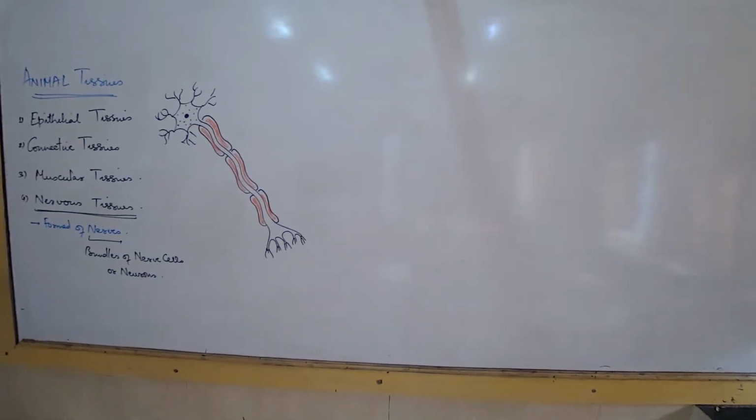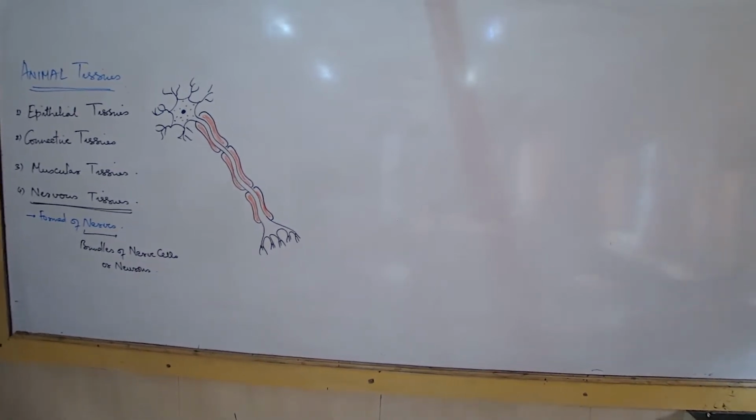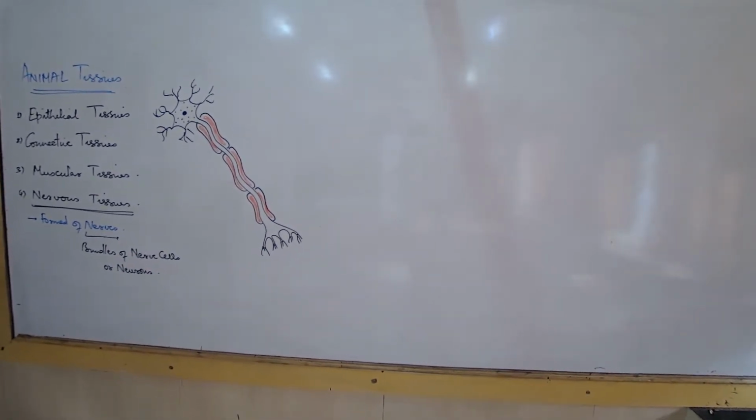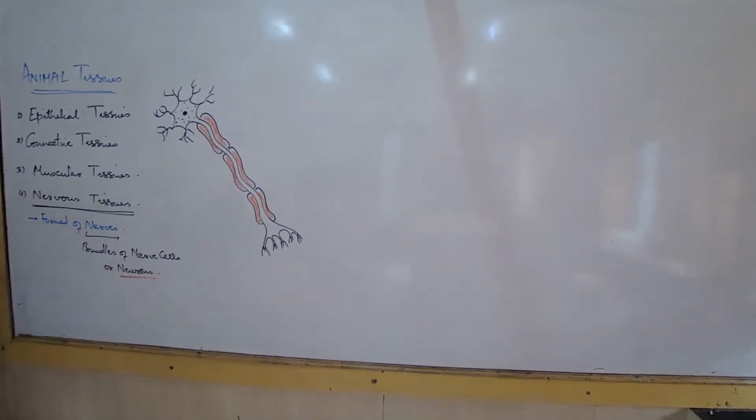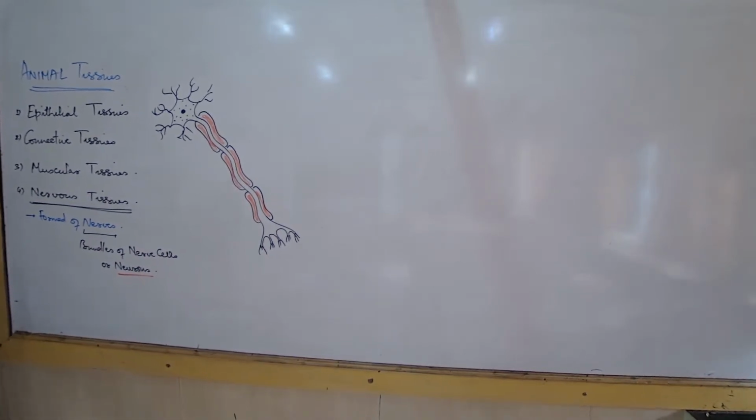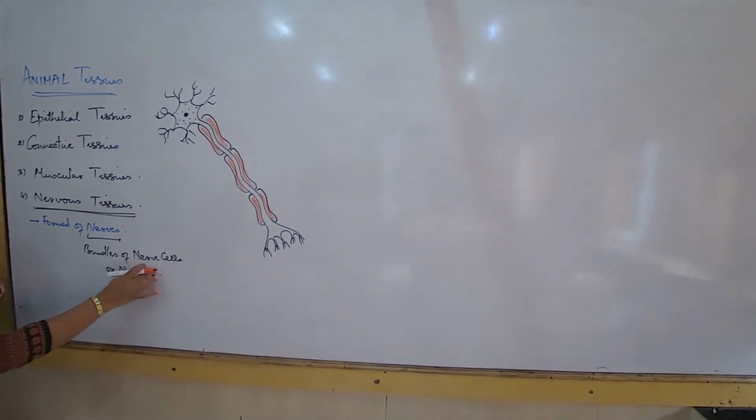What is it made up of? It is made up of nerves. Rather, what are nerves made up of? Nerves are made up of nerve cells. What are nerve cells also known as? Nerve cells are also known as neurons. What is the definition of neurons? Let us learn first. What is the definition of the word neuron? Neurons are nerve cells, remember.